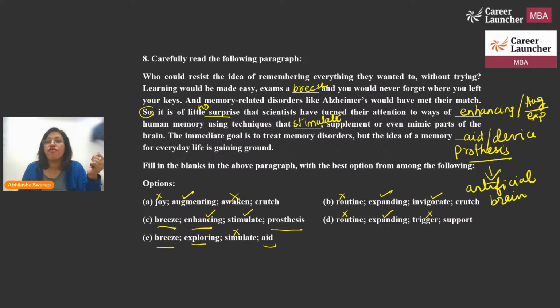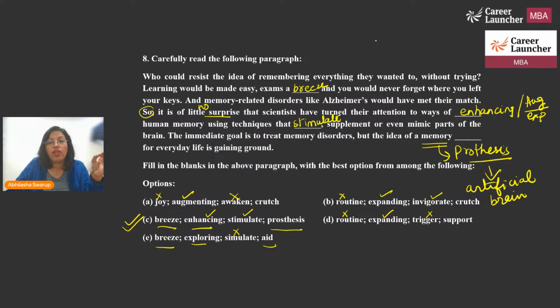All right, so that makes a lot of sense. So the idea of a memory prosthesis works very beautifully. So let me just erase aid and device from here. Okay, so I've got prosthesis. So therefore my correct answer should be option C. It's a breeze, enhancing, stimulate, and prosthesis. And therefore the correct answer will be C.